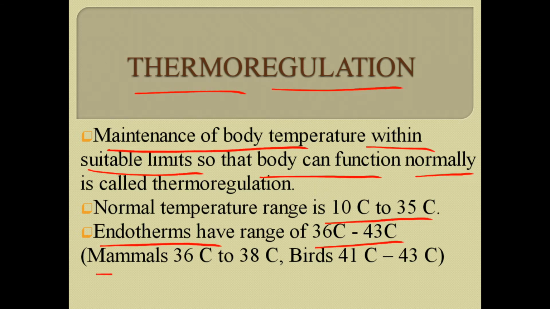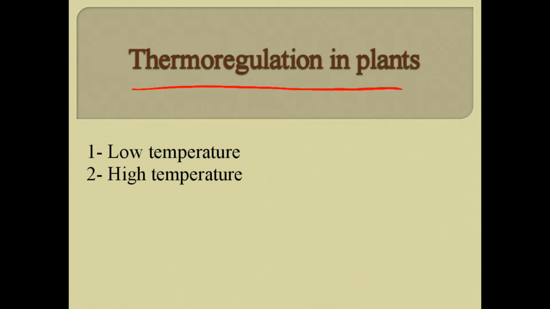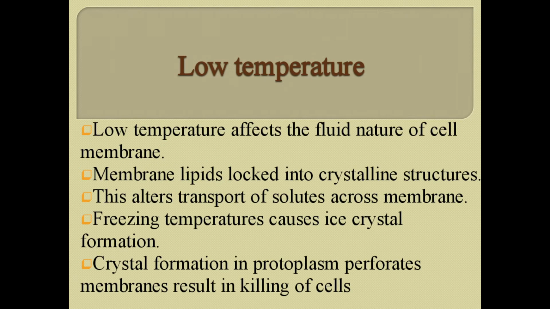Endotherms are mammals and birds. Mammals have a range of about 36 to 38 degrees centigrade, while birds have a range of about 41 to 43 degrees centigrade. Thermoregulation in plants. There are two extremes of temperature which affect plants. The first is low temperature and the second is high temperature. Low temperature affects plants in two ways.